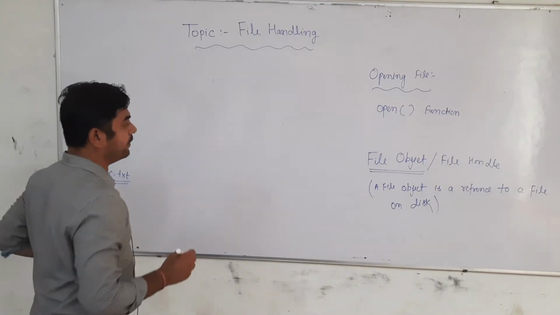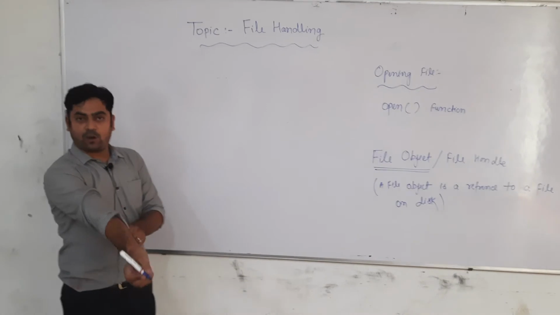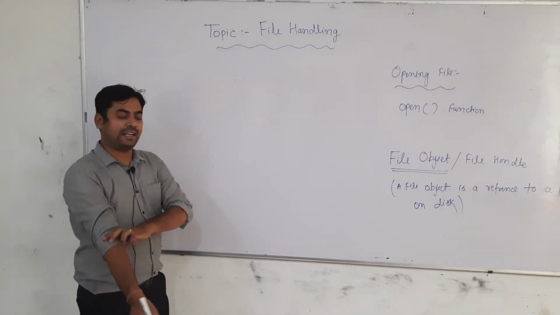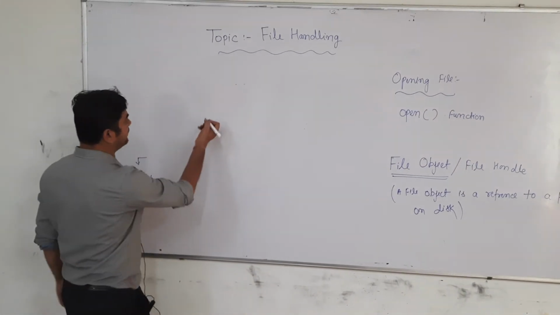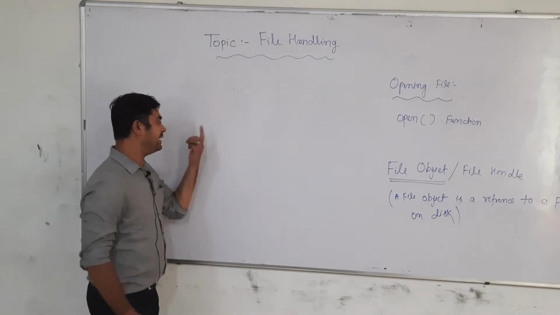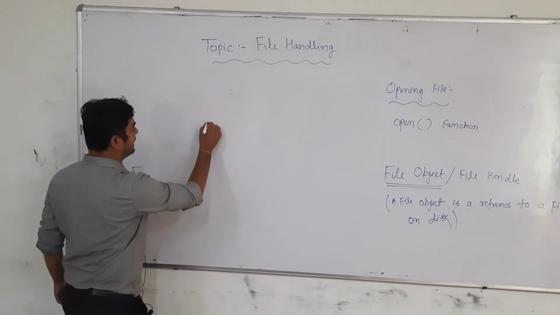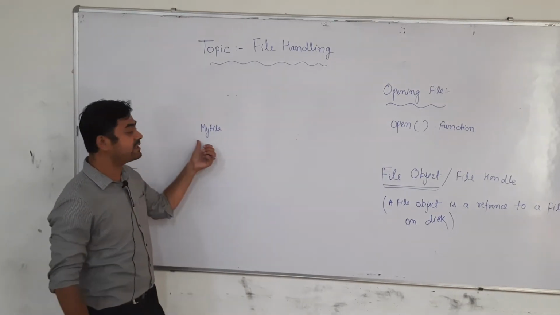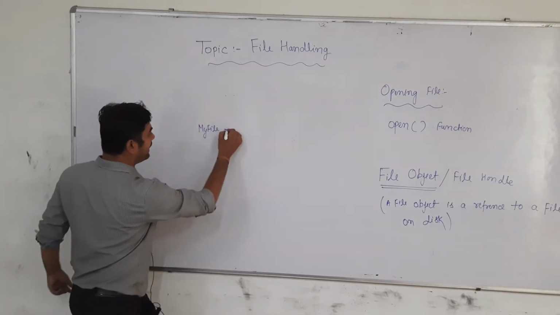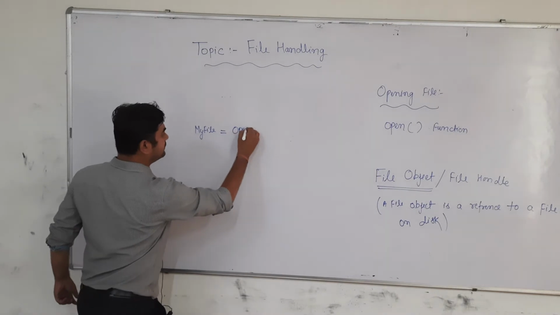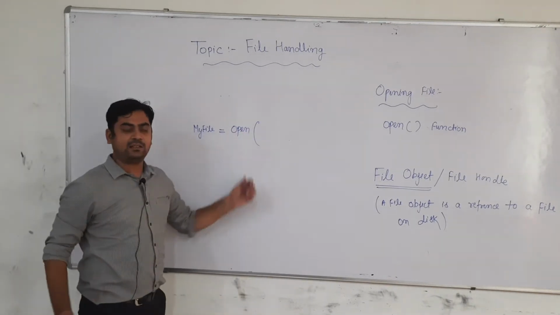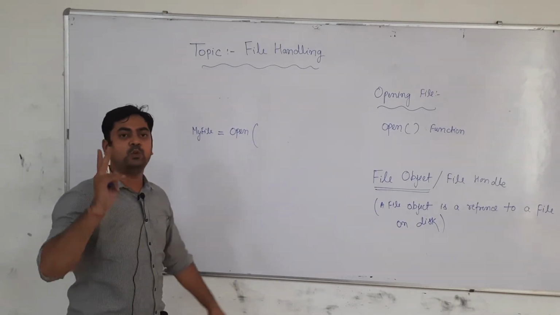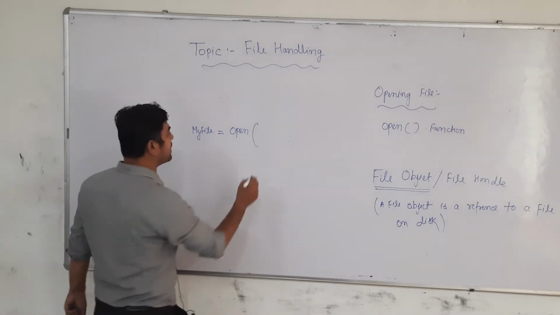So I am going to create a file object over here. For creating a file object, there is a syntax. We can take any identifier. Suppose that I am taking the identifier myfile. Identifier means a name, so myfile is a name. myfile is equal to the open function. Now inside the open function we are providing 2 arguments. Number 1 is the file name.